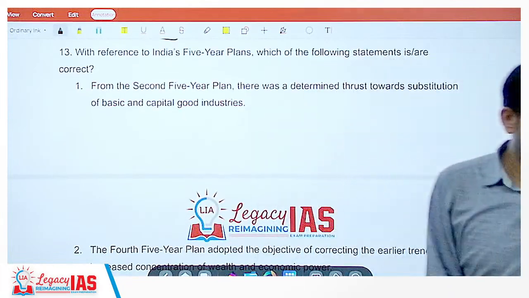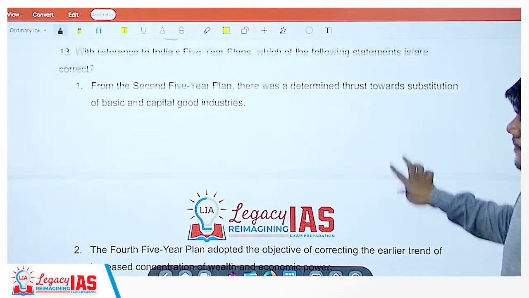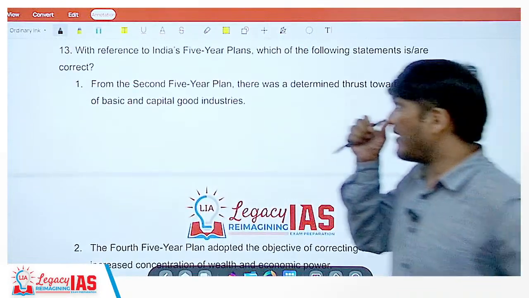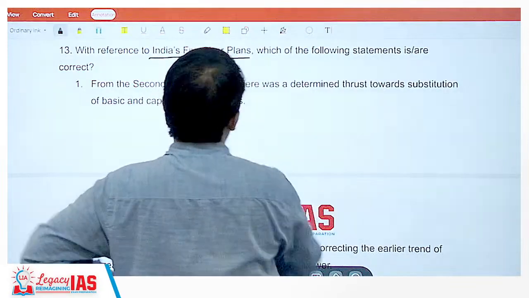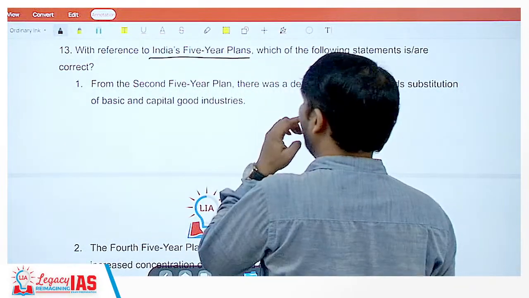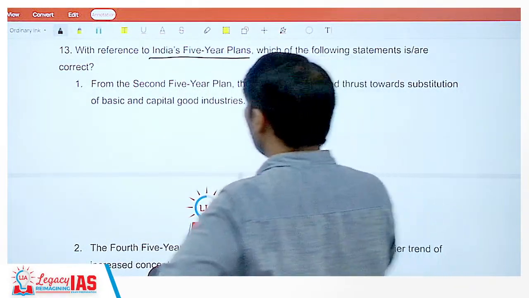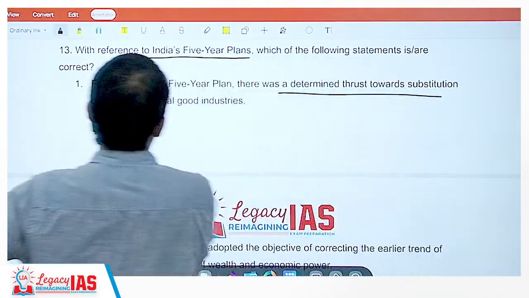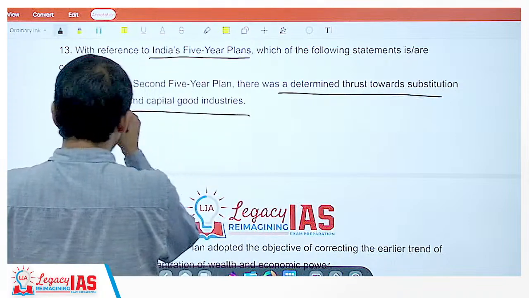Basic, going back to the 5-year plans. With reference to India's 5-year plans, which of the following statements are correct? From the second 5-year plan, there was a determined thrust towards substitution of basic and capital good industry. Yes.